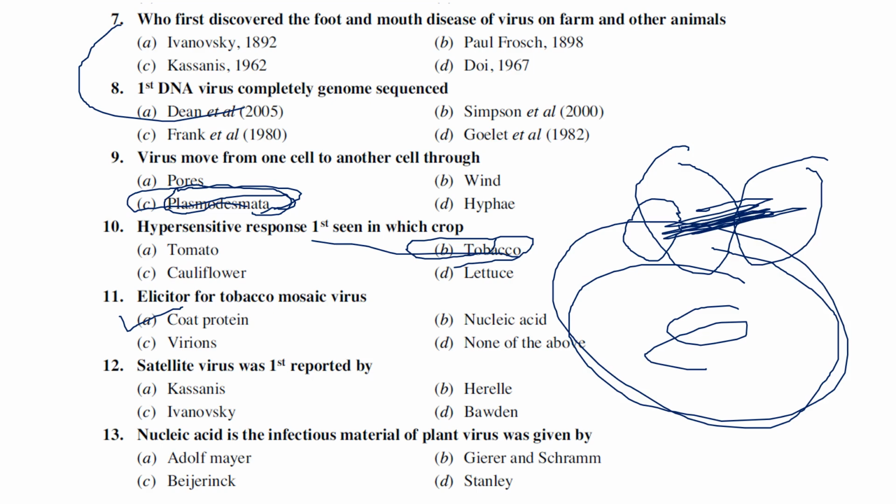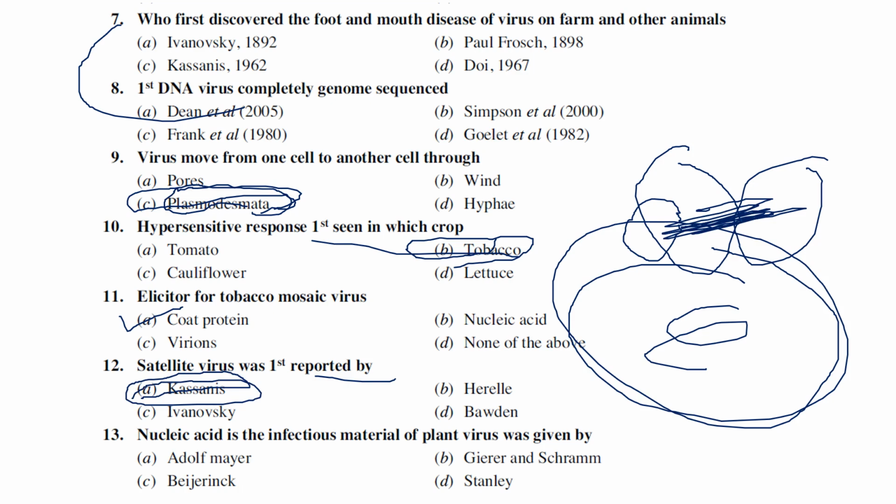Okay. First satellite virus was reported by... There are a couple of first reports. It will be very important. We do expect a couple of questions from that. So generally, the first satellite virus was discovered by Cassanis in 1962, and there are others also that I'm going to tell you in the next slide.